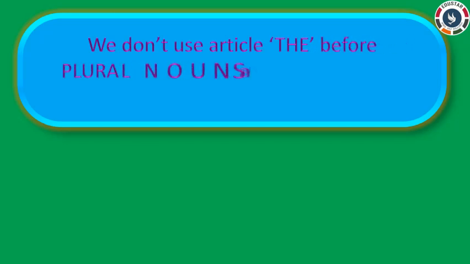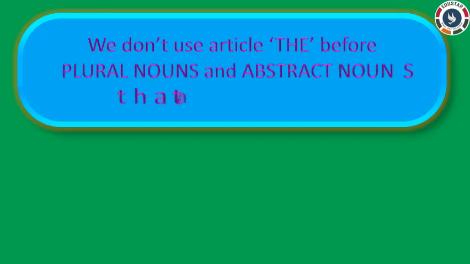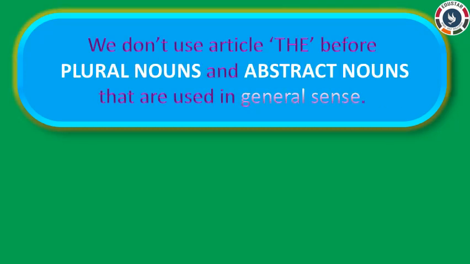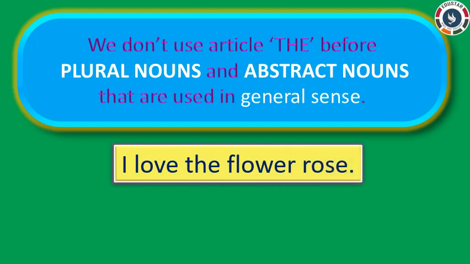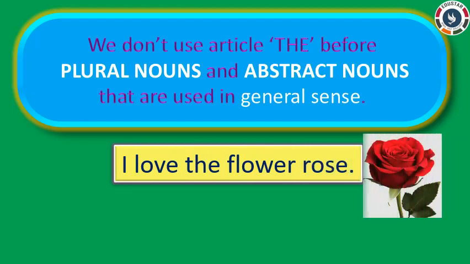We don't use article the before plural nouns and abstract nouns that are used in a general sense also. Read this sentence. I love the flower rose. Here I am talking about a particular flower, the rose. So I use article the before flower.